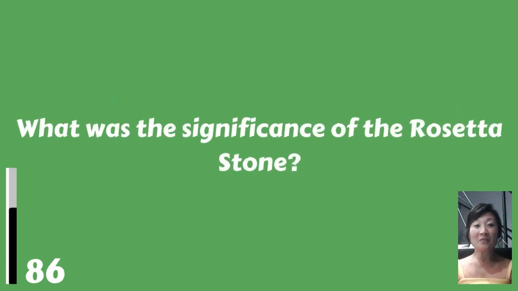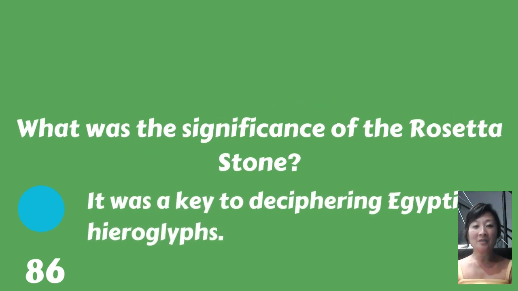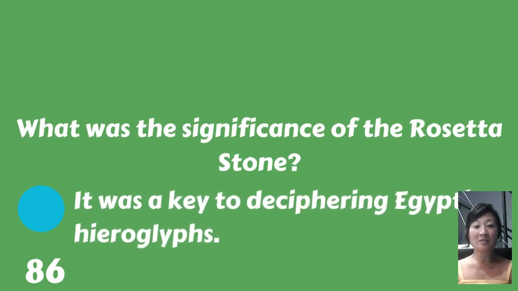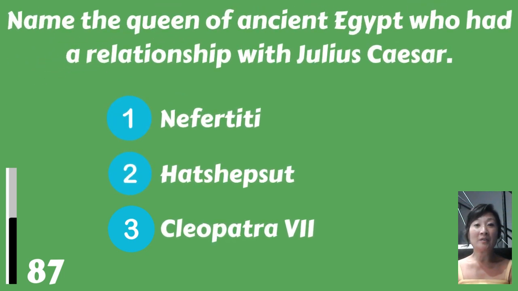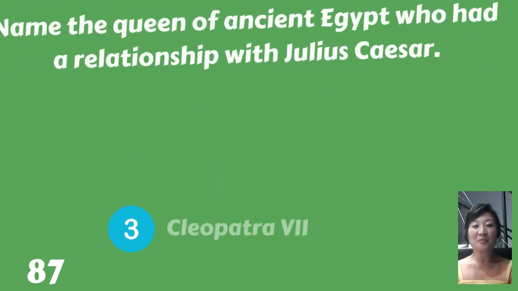What was the significance of the Rosetta Stone? It was a key to deciphering Egyptian hieroglyphs. Name the queen of ancient Egypt who had a relationship with Julius Caesar. Nefertiti, Hatshepsut, or Cleopatra VII? Cleopatra VII.